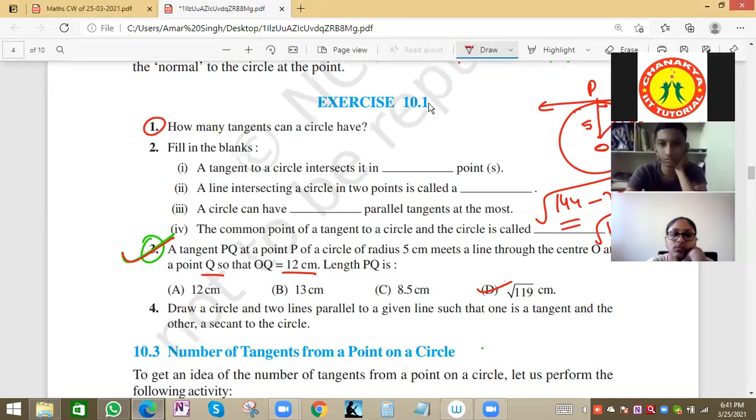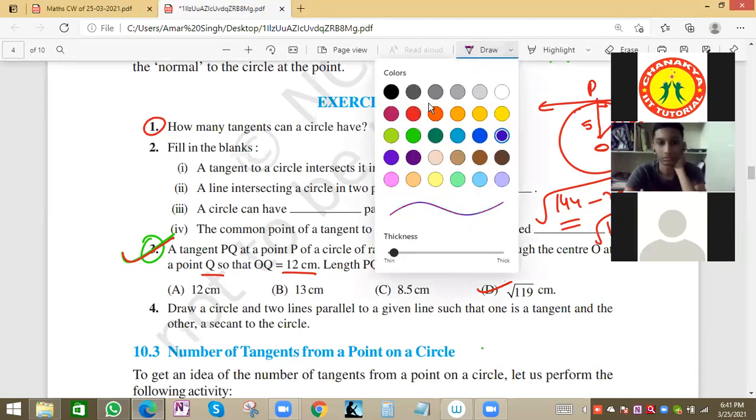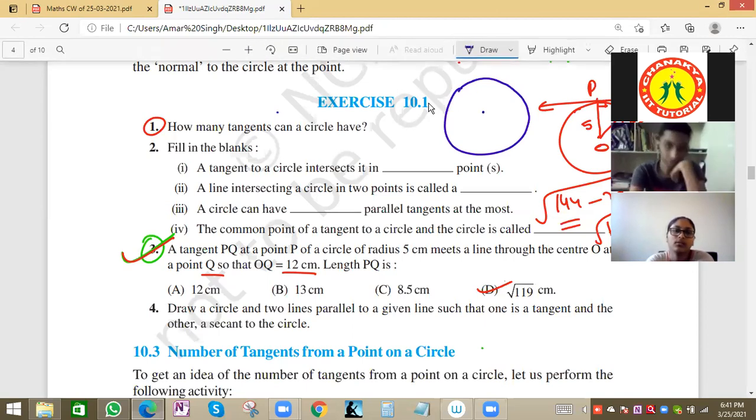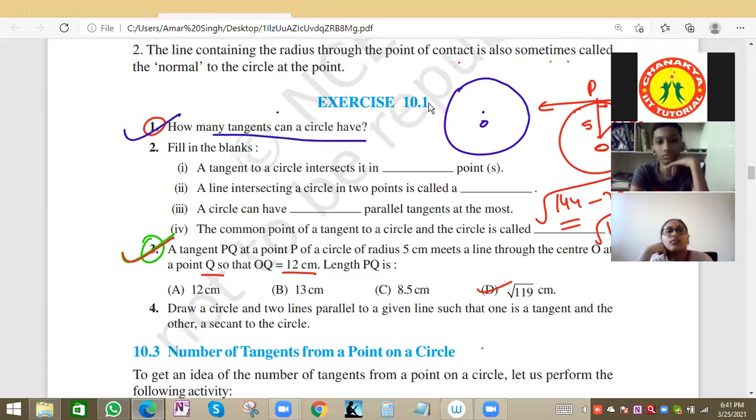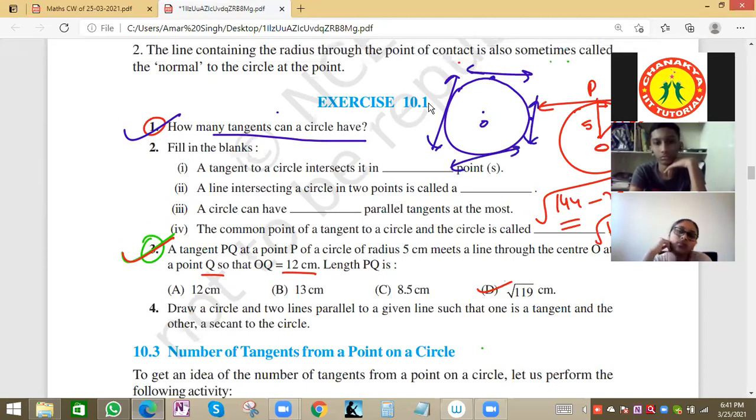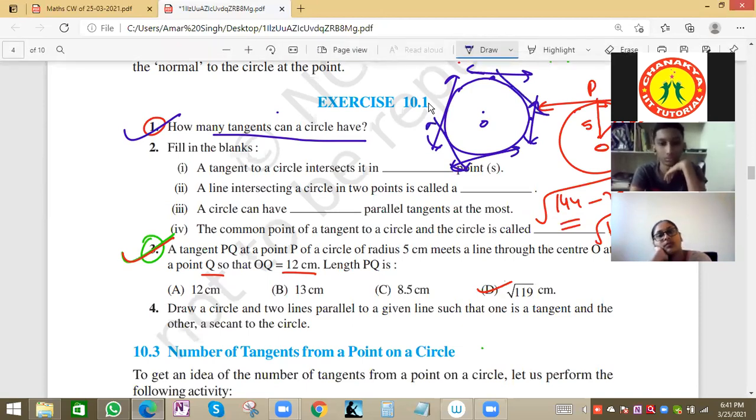Both the answers are correct. If no specific point is given, we can assume one circle with center O or C. Since no point is given, how many tangents can a circle have? This is one tangent, another tangent at this point. We can have many tangents because no such condition is given.